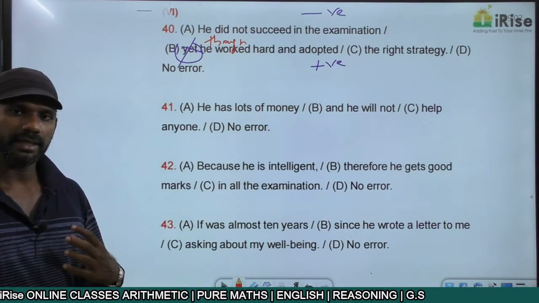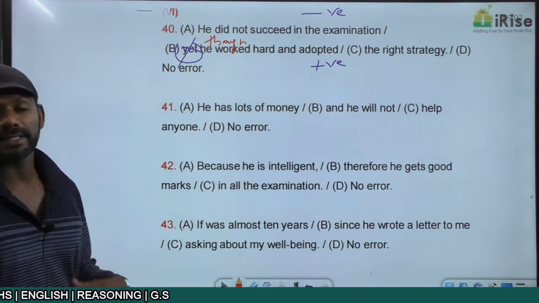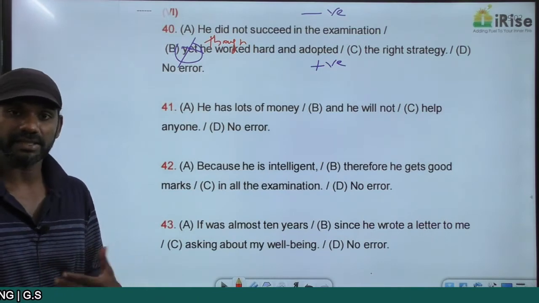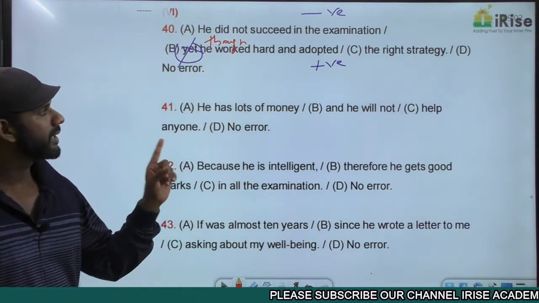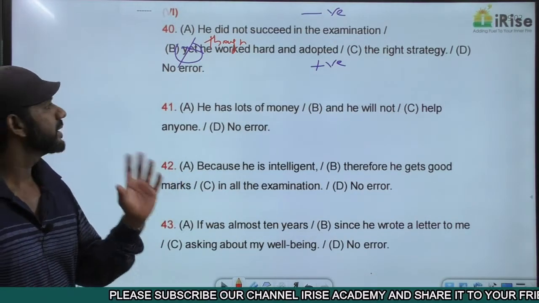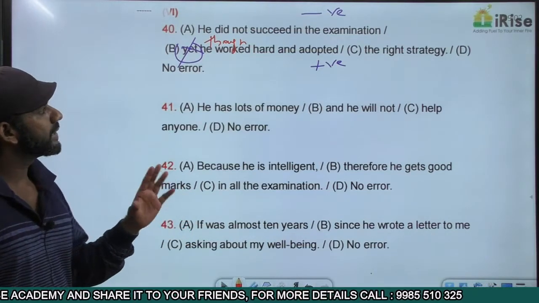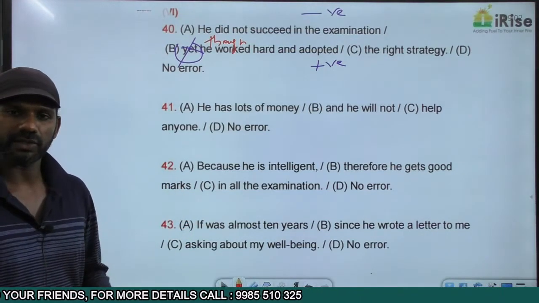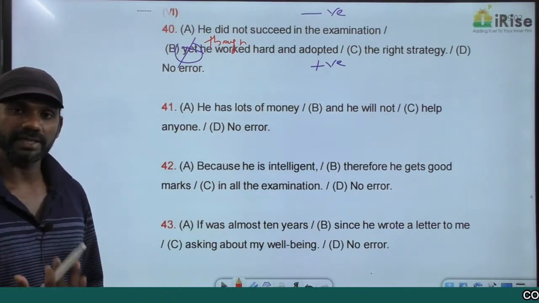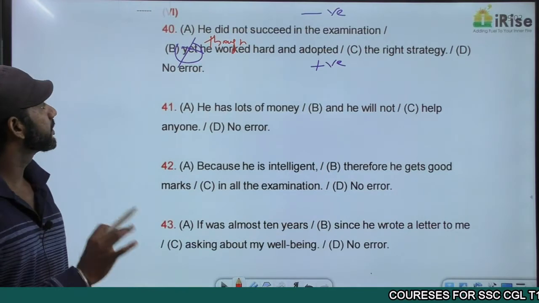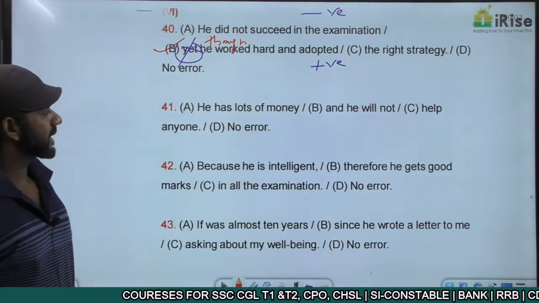He worked hard, adopted the right strategy is the action that is completed first. Not succeeding in the examination, the action is completed second. Though is also a contrast indicator connecting one positive idea and one negative idea. That is also completely fine. So the correct sentence must be, he did not succeed in the examination, though he worked hard and adopted the right strategy. Though is the same as even though. Even though he worked hard and adopted the right strategy also makes sense. The error is in part B. Getting it? The next one.